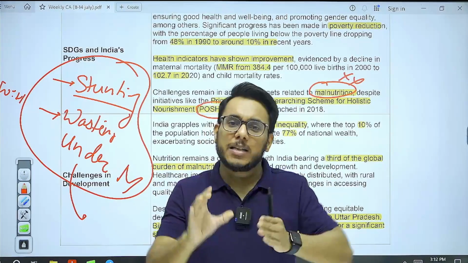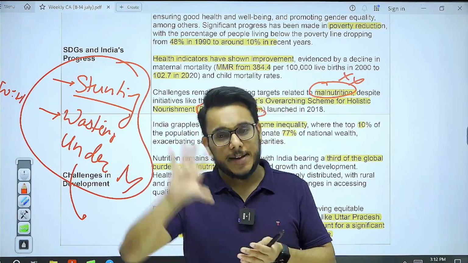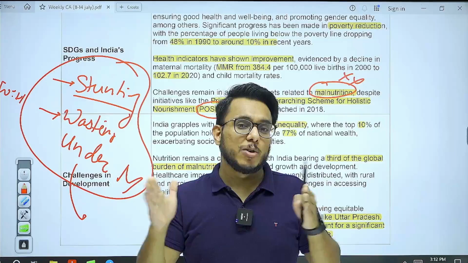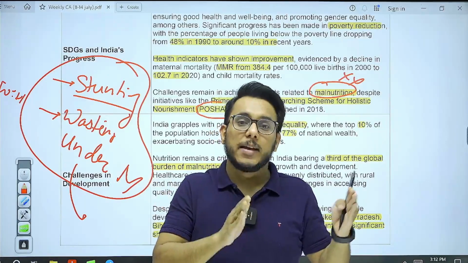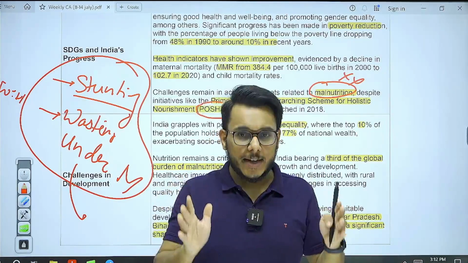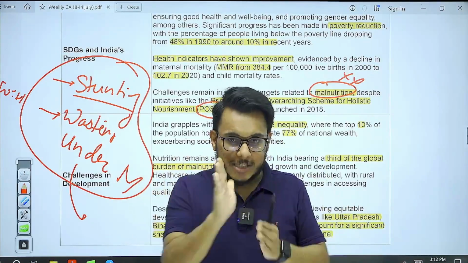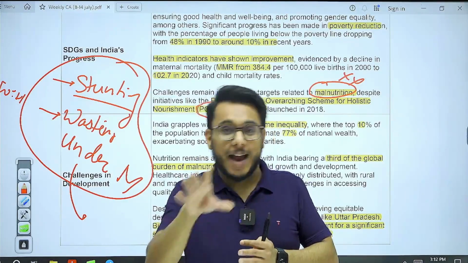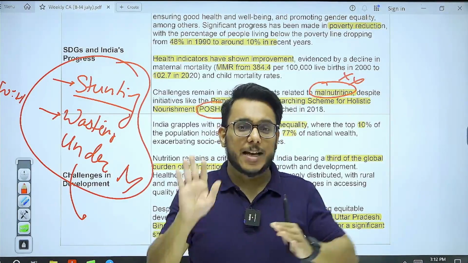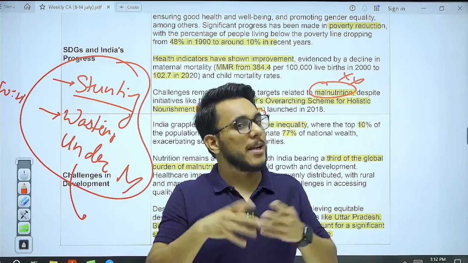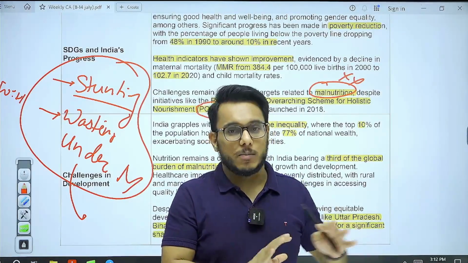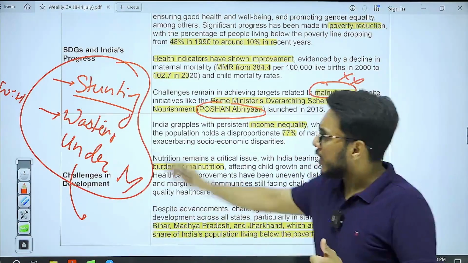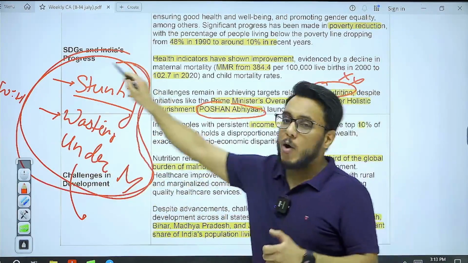You see, in a balanced diet, three types of macronutrients are needed: carbohydrates, protein, and fat. But suppose I am eating only rice. Now, rice is a good source of carbohydrate, but it will not provide me protein. It will not provide me enough fat. So what will happen over a period of time, if I do this every day, is that my body will develop certain deficiencies because I didn't get the fat, I didn't get protein. Moreover, in a balanced diet, 23 micronutrients are also needed. If they are not there, then these problems will develop, and we call it hidden hunger. So hidden hunger, malnutrition manifested in these three forms, is a very big problem.